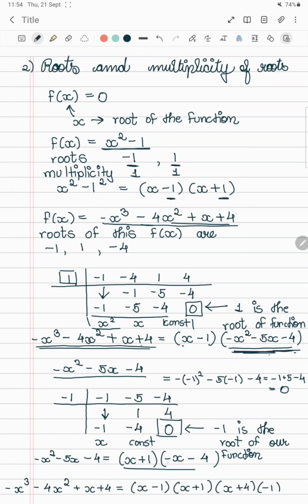Here I have just taken out minus 1 and written it separately. So from here we have found out all the roots of the function.